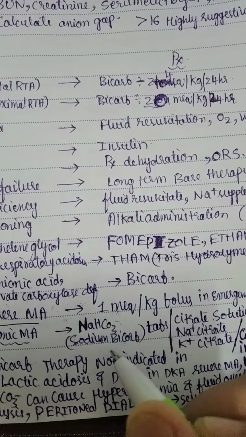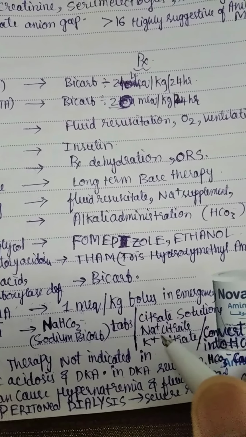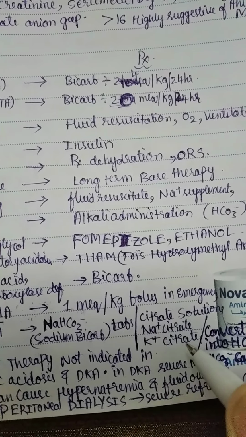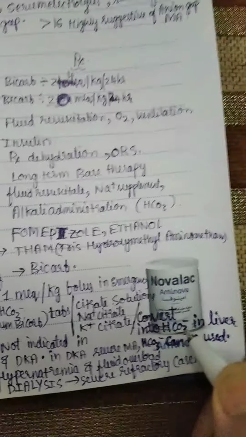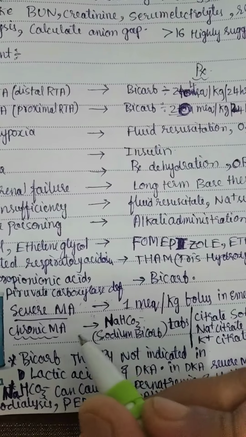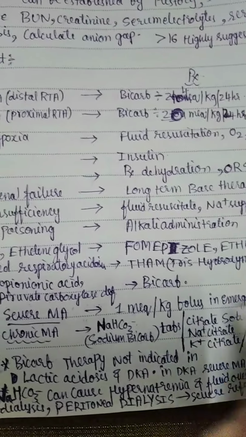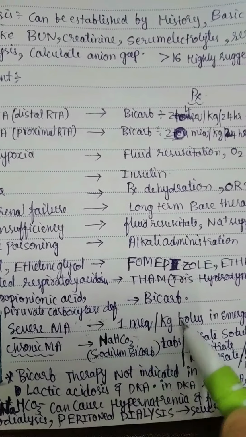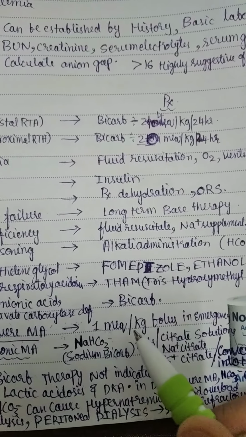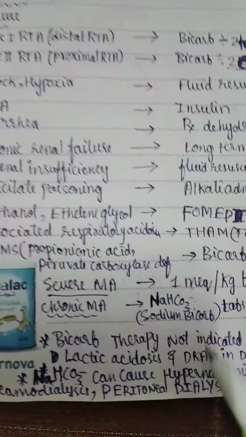In chronic metabolic acidosis, sodium bicarbonate tablets or citrate solutions like sodium citrate and potassium citrate can be given. These are converted into bicarbonate in the liver.